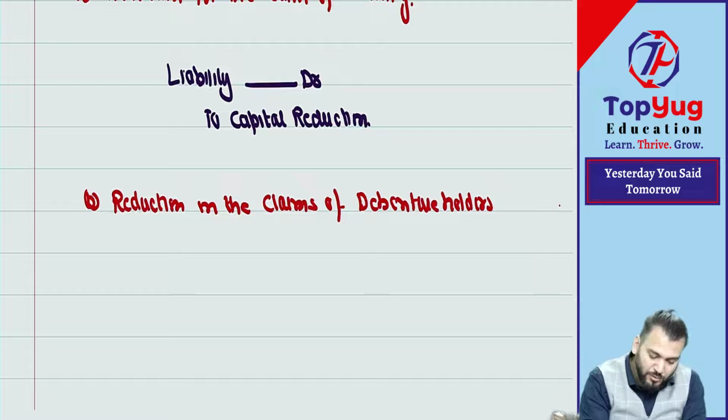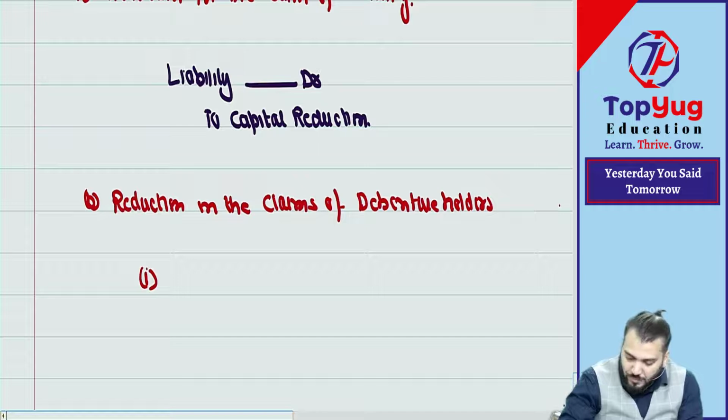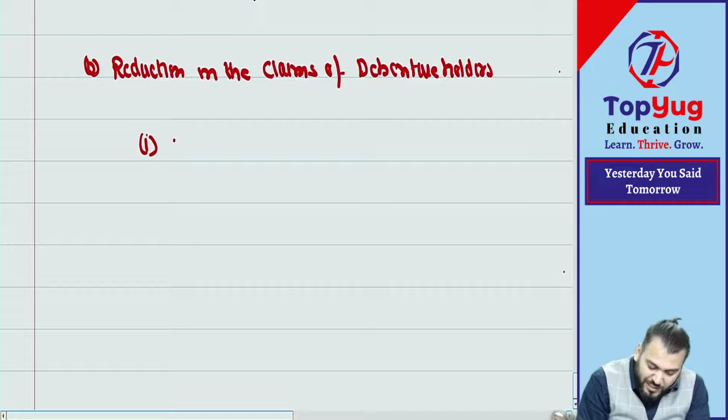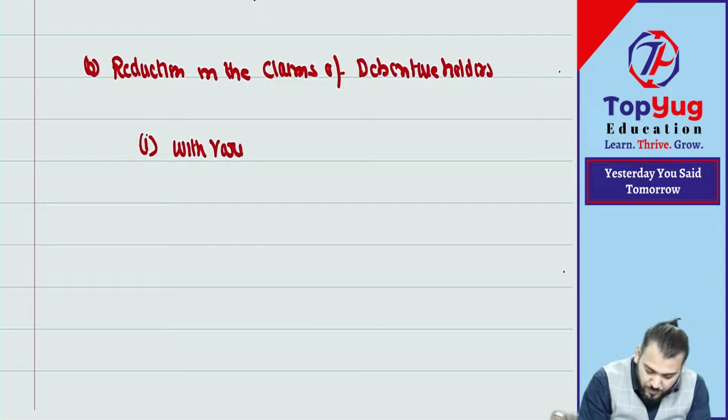In this, there are two cases. Point number 1. Write down: with variation in rate of interest.